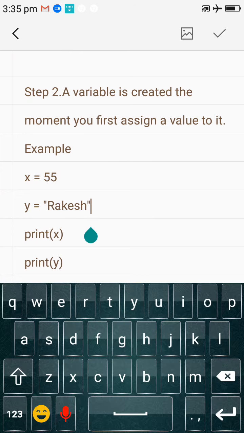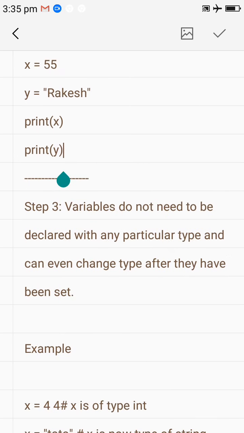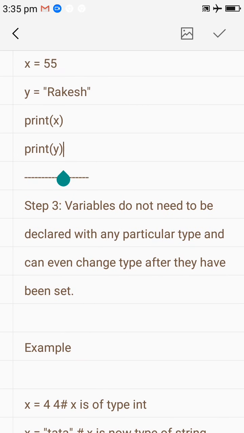Now y equal to Rakesh, it simply means y is a string kind of variable. Both x and y have no data type declared, but according to their values they are different. x is an integer because it has an integer value, y is a string because it has a string value. Suppose you want to print, then print x gives 55 and print y gives the string. So in this way we can assign values.